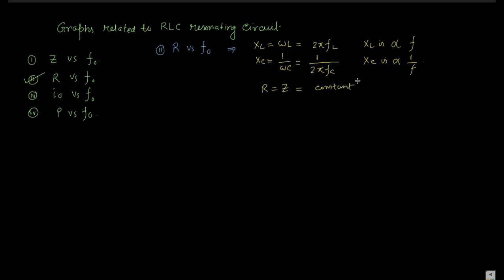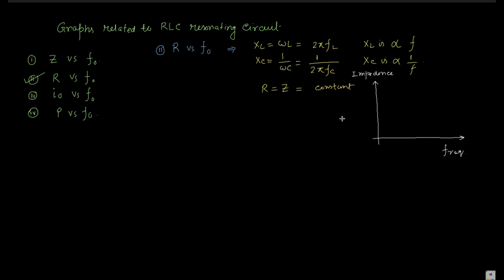Is there any confusion up to this? Okay, so you can plot. XL, XC, all these things are nothing but the impedances, so you can write it as impedance, then it is frequency.